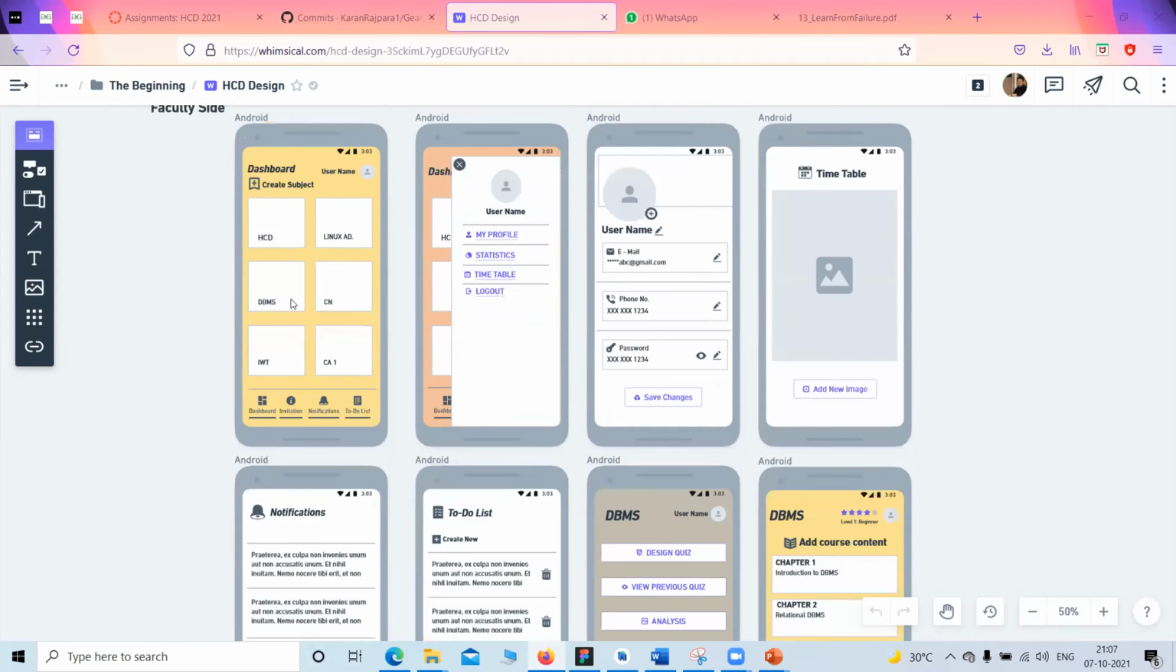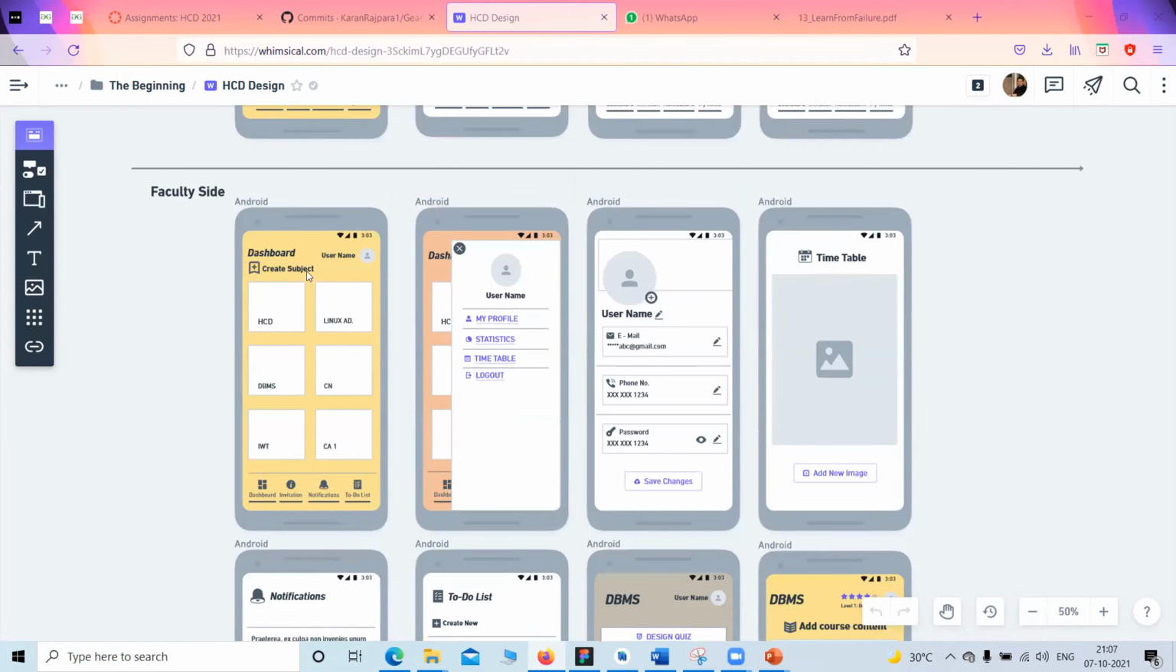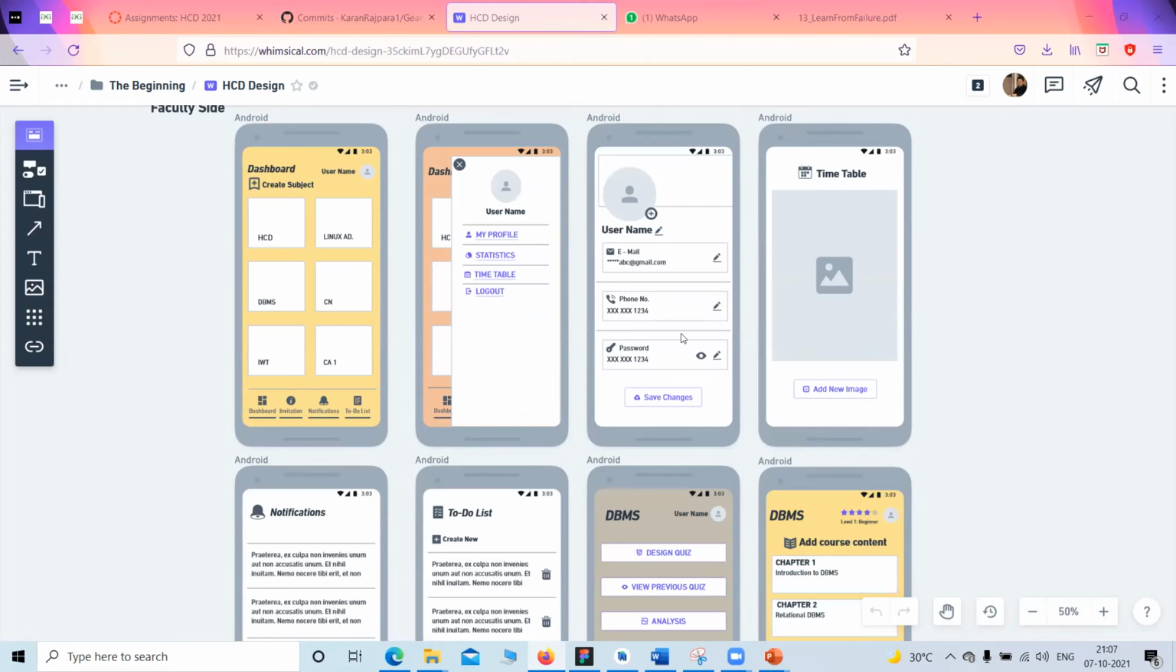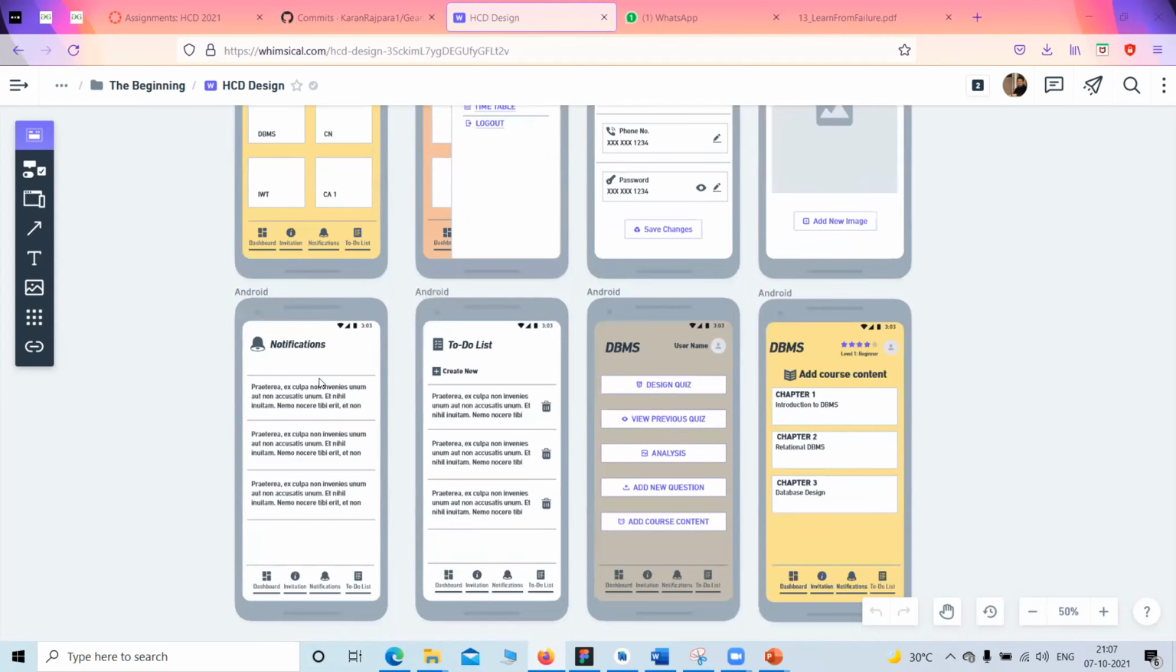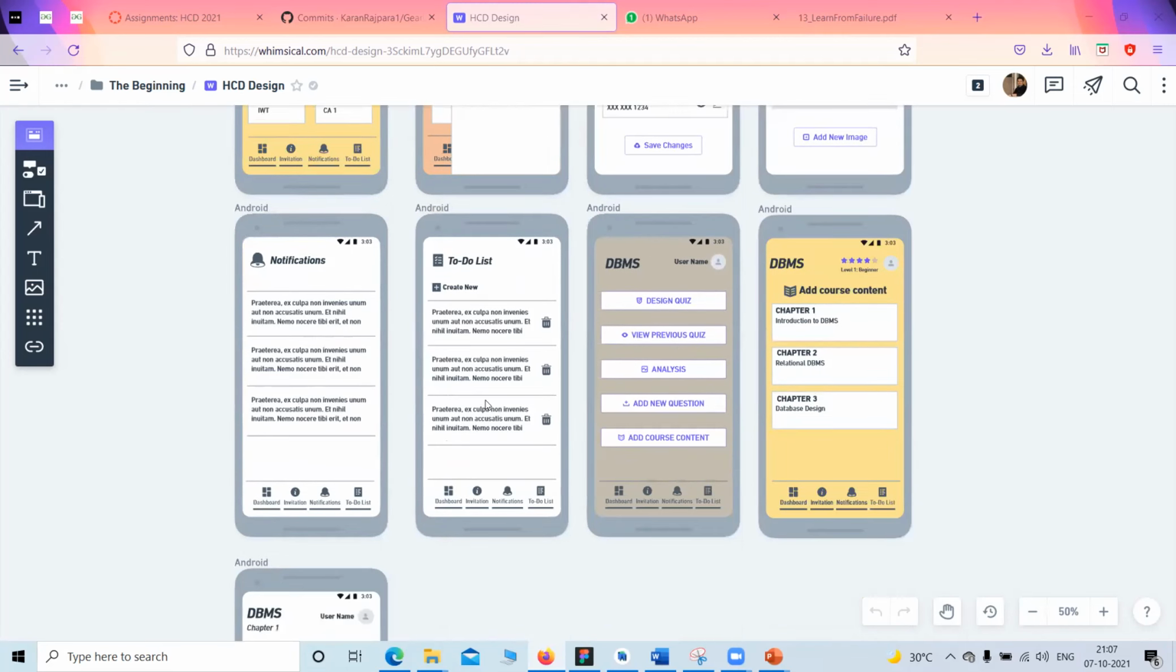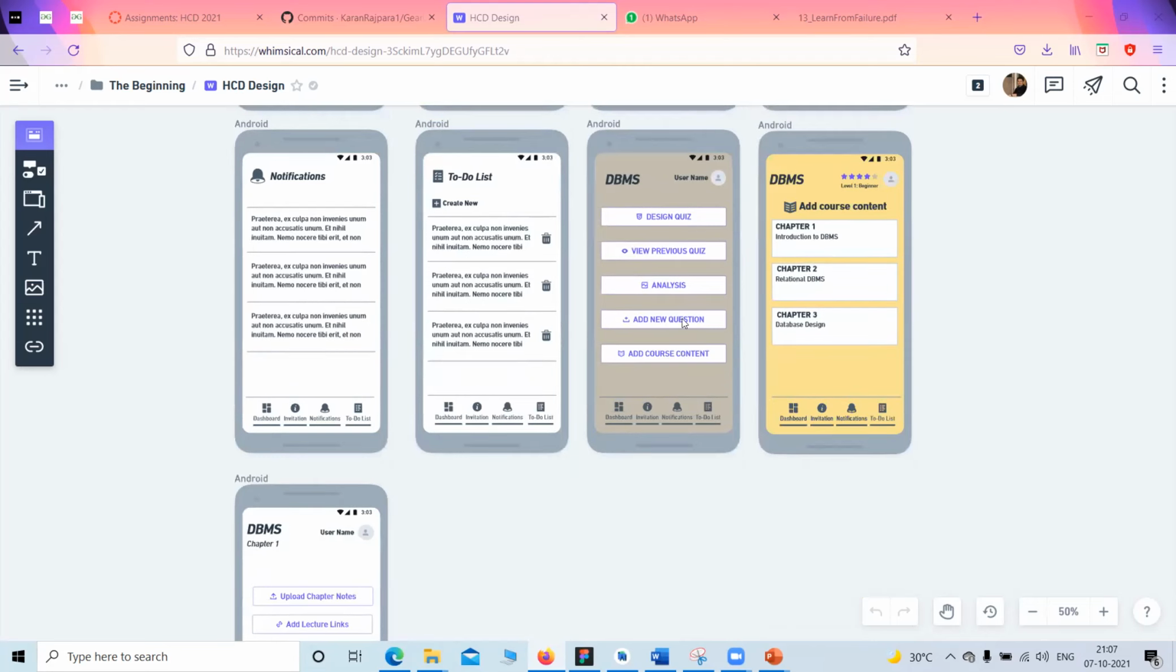This is the faculty side dashboard. So the create subject option, profile, timetable also we can manage from it, to-do list and everything, notifications, to-do list. So faculties also do have some tasks pending, like grading someone or anything. So we can maintain it in the to-do list.